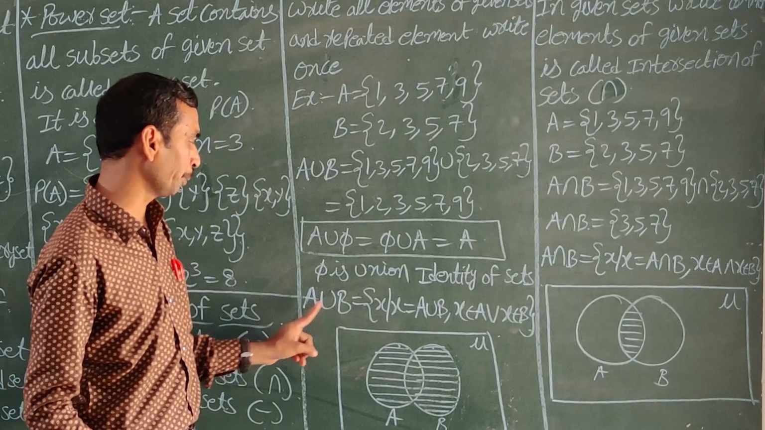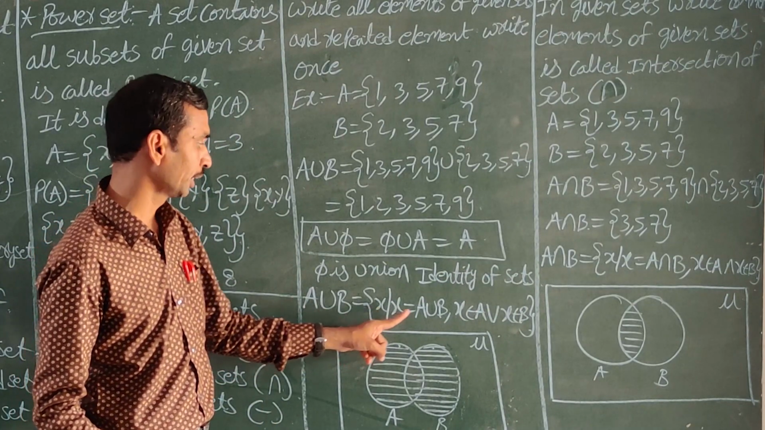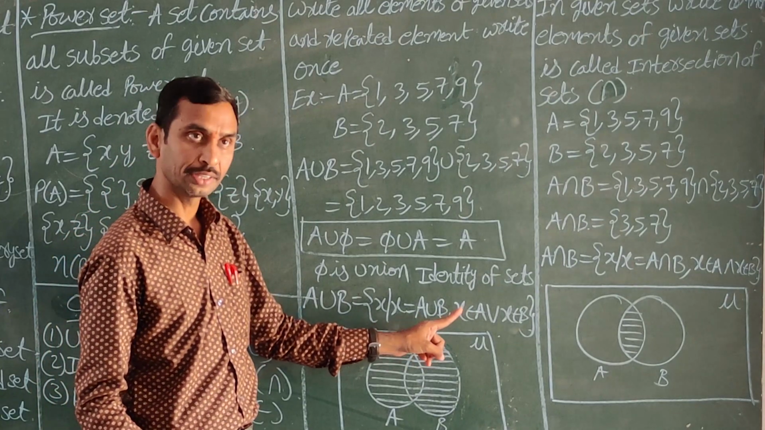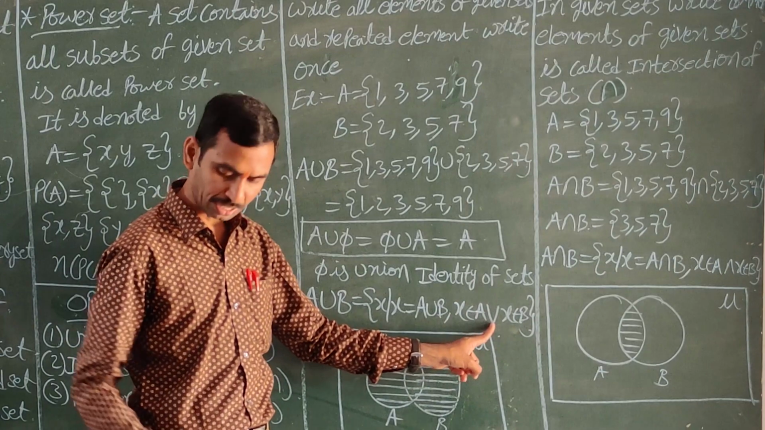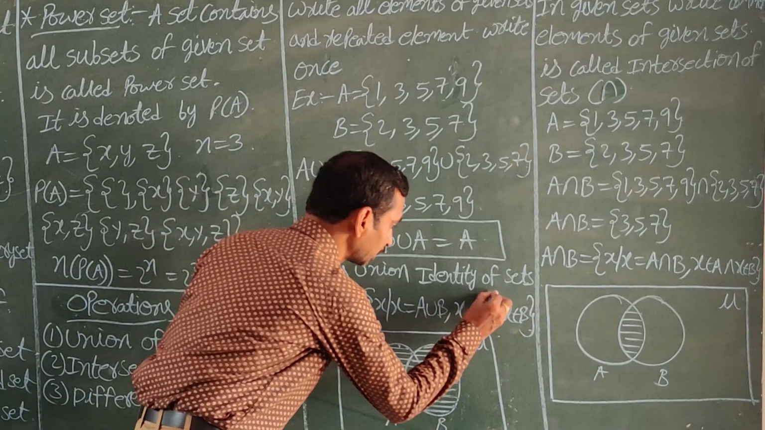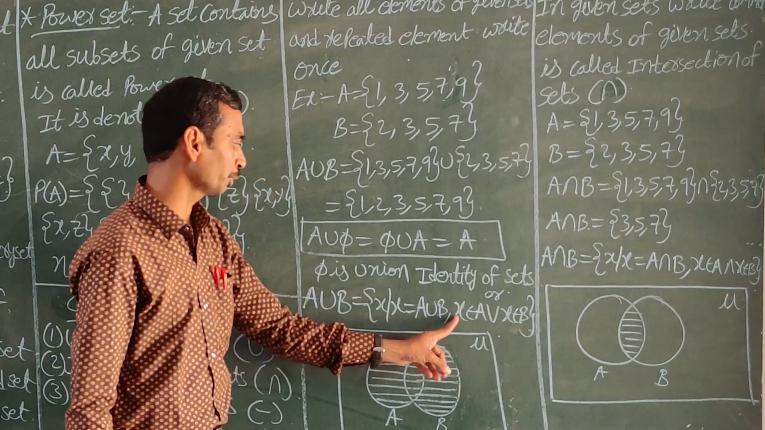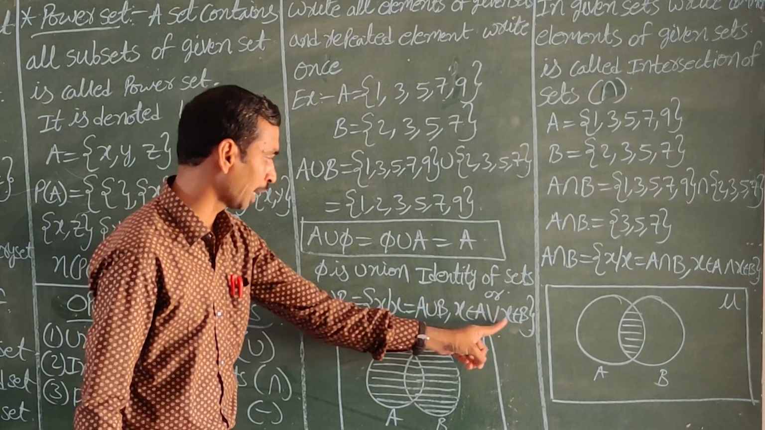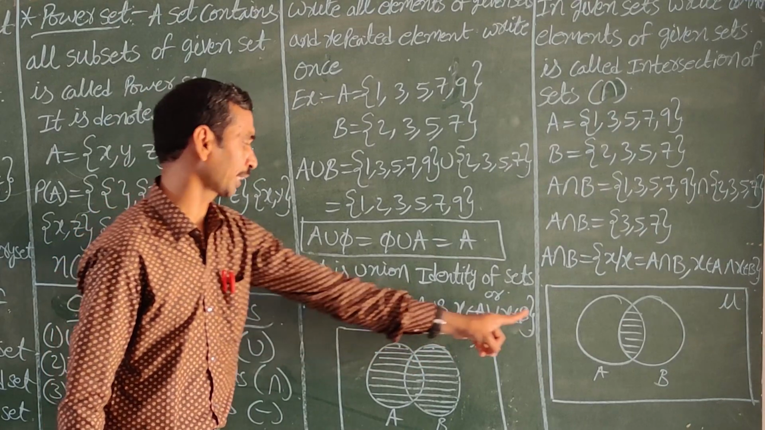Set builder form of A union B is equal to {x such that x belongs to A union B}. Here x belongs to A, the first set. The union symbol will become V. V means OR. It is the symbol for OR. x belongs to the first set or x belongs to the second set. Okay, it will be the first set or the second set.